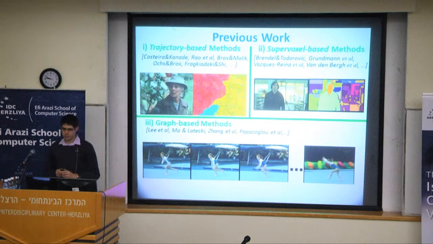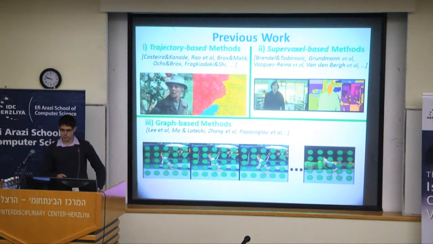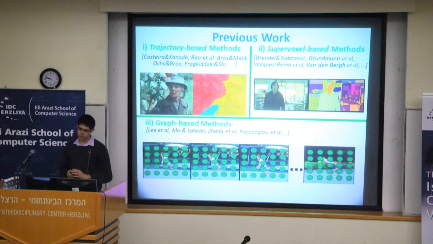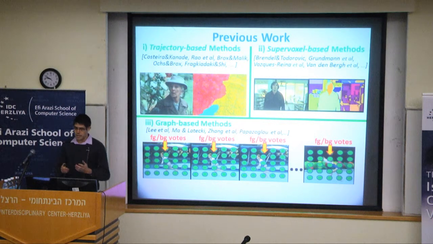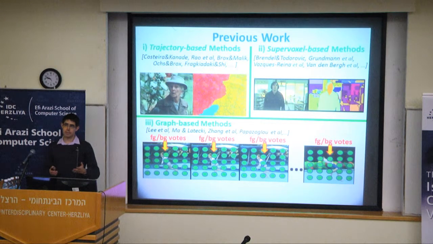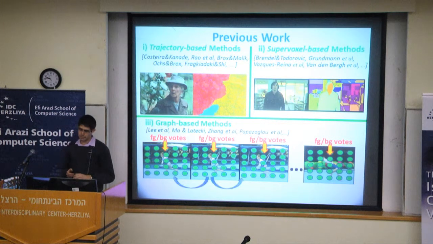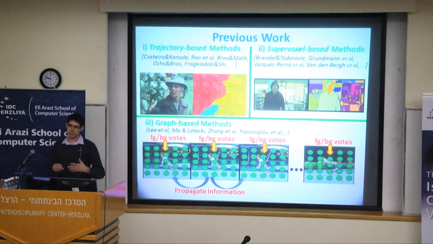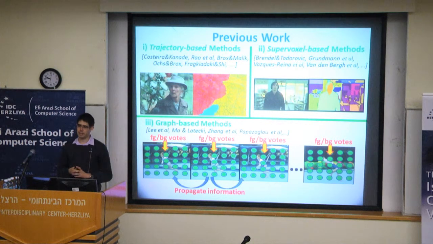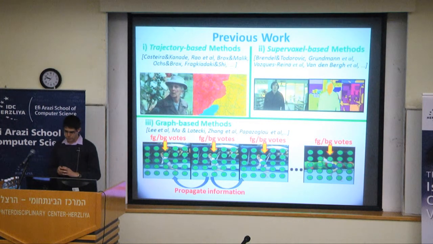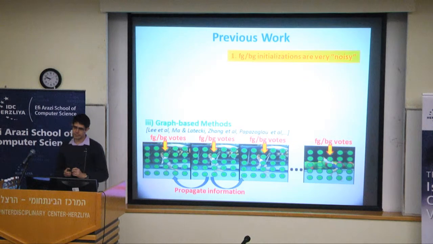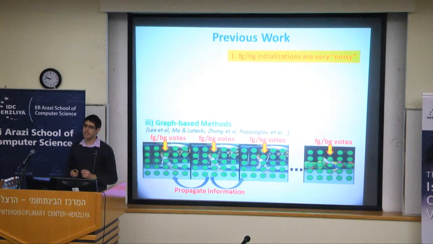So in the current graph-based methods, each pixel or superpixel is associated with a foreground-background node. Information is then propagated to neighboring pixels and neighboring frames based on optical flow. And then, in order to get a binary segmentation, usually an algorithm like GraphCut is applied. Now, there are two problems with this approach. The first is that foreground background initializations tend to be very noisy, especially for challenging unconstrained video sequences.